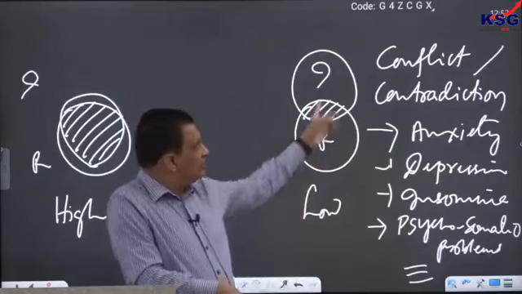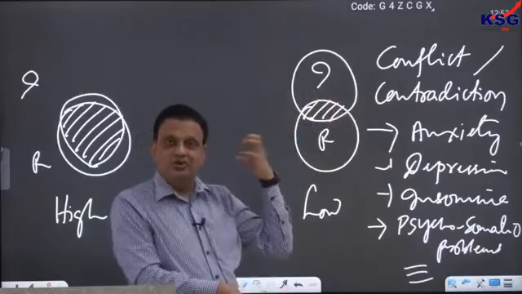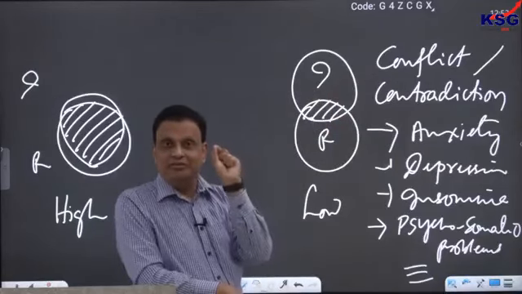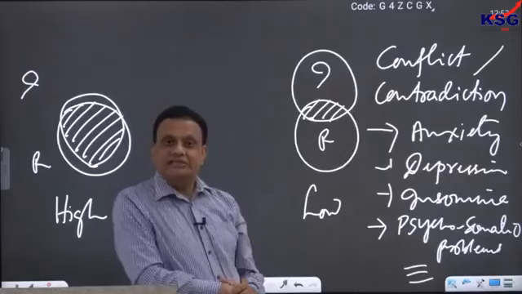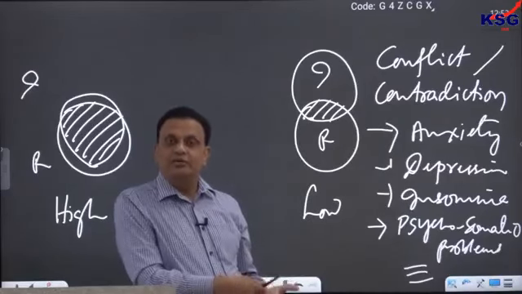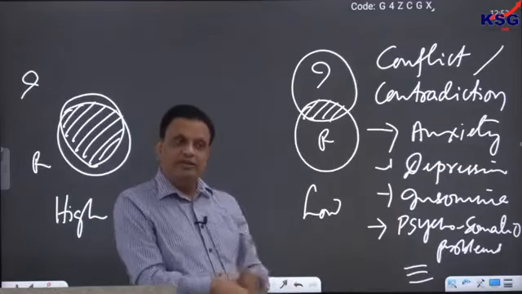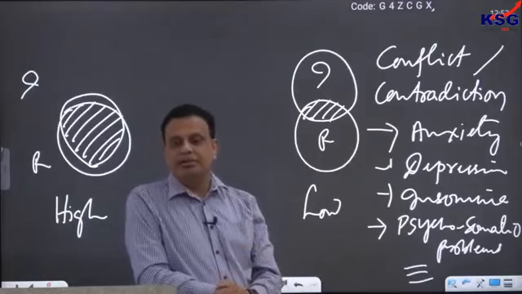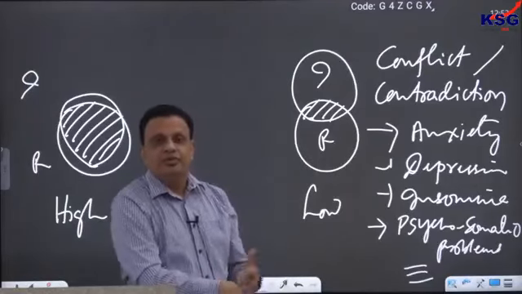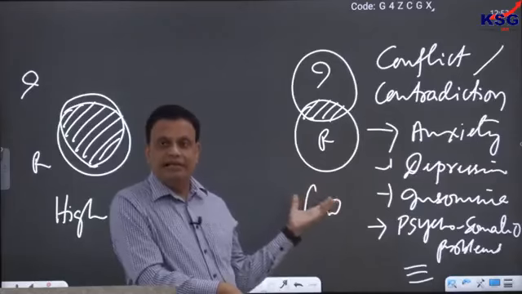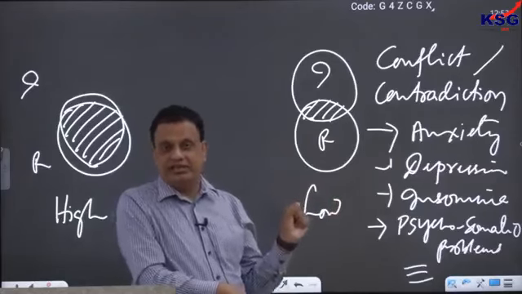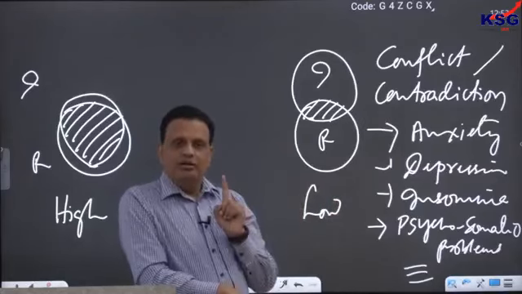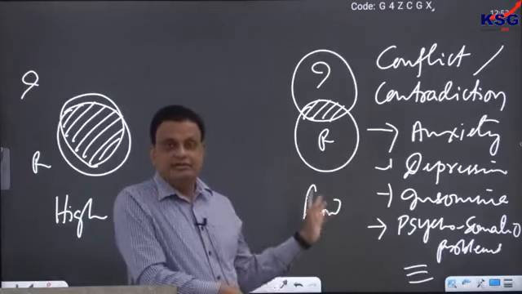Because these conflicts and contradictions are internal ghosts which keep on telling you all the time that you are bad, you are bad. And these ghosts become more active while we are sleeping. When you are awake, you are busy with so many things around you. But when you are trying to sleep, these ghosts become more active. They keep on pestering us all the time. So during the night, it often disturbs our sleep.